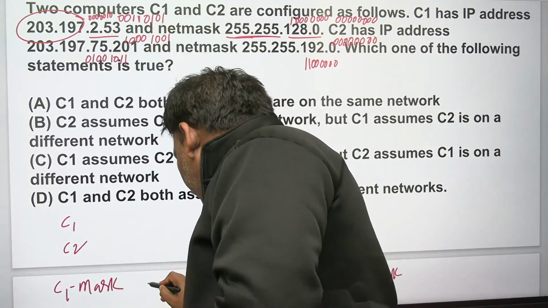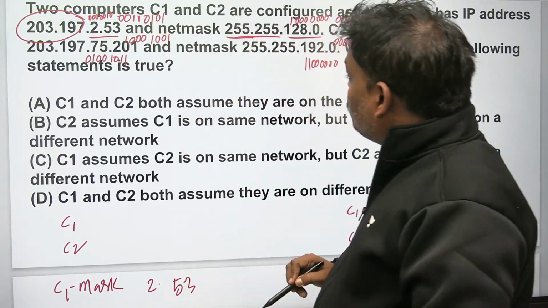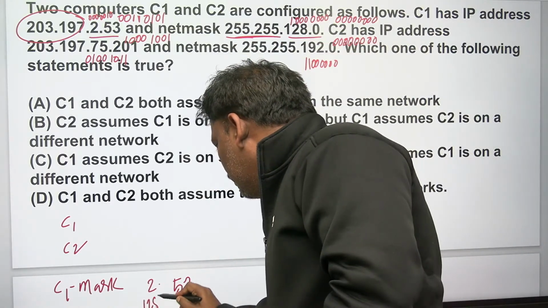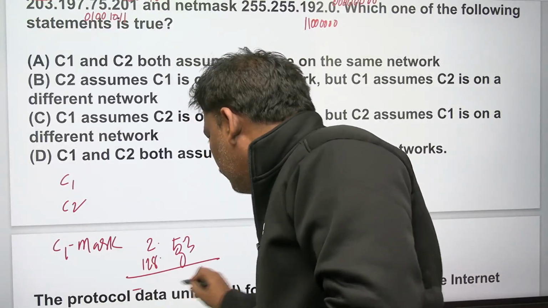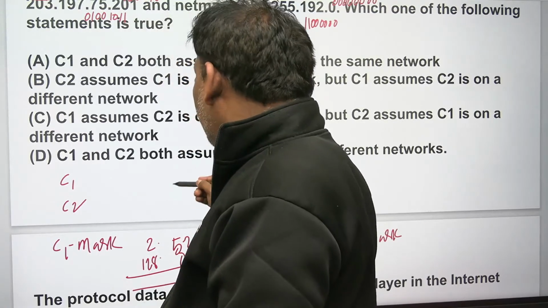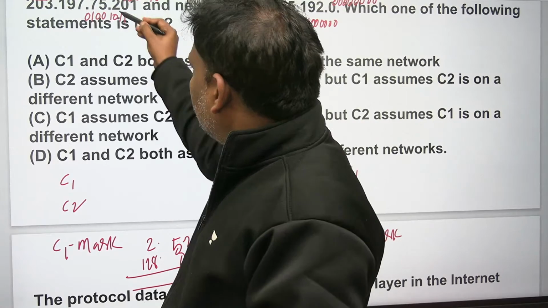I will write here. 2.53. Now what is the first one? Mask. 128.0. Do AND operation. Similarly, C1, C1 mask, C2, C2 mask. What is the C2? I think this is the C2.